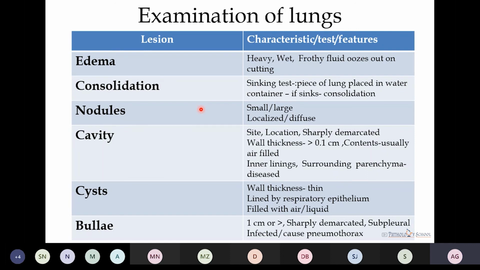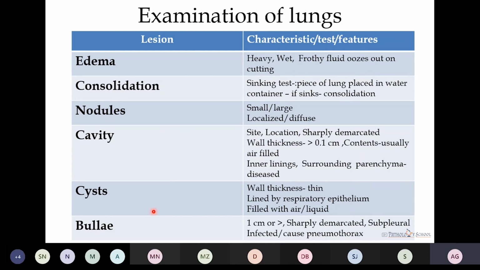Then look for the nodules, whether they are localized or diffused. Their size has to also be noted. Then we have to look for the presence of cavity, cyst, and bulla. The cavity has a wall thickness which is more than 0.1 centimeter, and contents are usually air filled. It is sharply demarcated, and in case of cavity, the surrounding parenchyma is diseased.